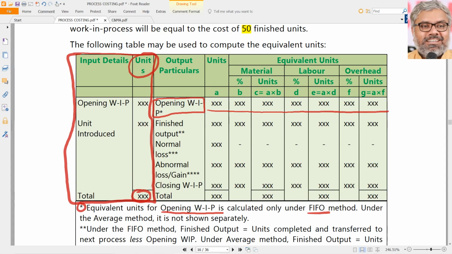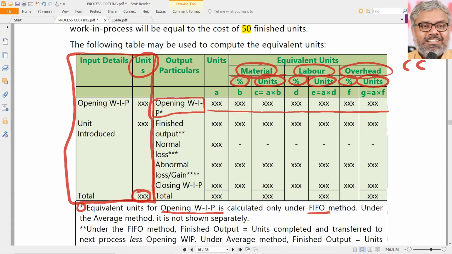And this is all about output particulars. So output particulars is one column, then units will be one column. Those units will be converted to equivalent units for three different elements of cost: material, labor and overheads. There also you will have sub columns. One is percentage and one is equivalent units. Again for labor also percentage and units. Overheads also percentage and units. If labor and overheads are mixed in the question, you can mix them also. No need to separate all the time. If they are given separately with different percentages, then you can have two different columns for labor and overheads. If not, put together, labor and overheads can be called conversion costs. Material definitely has to be shown separately. That is a very important separate element of cost here.